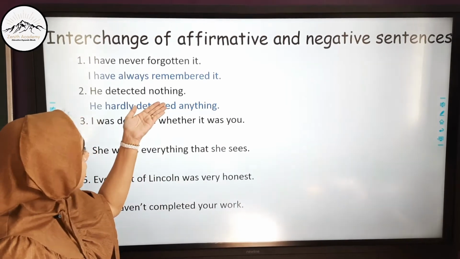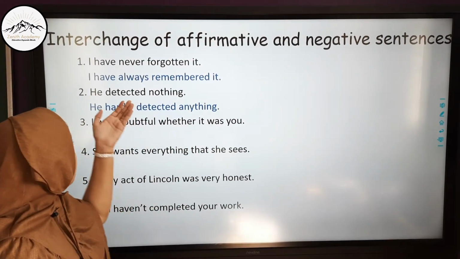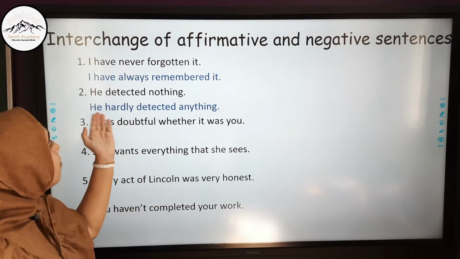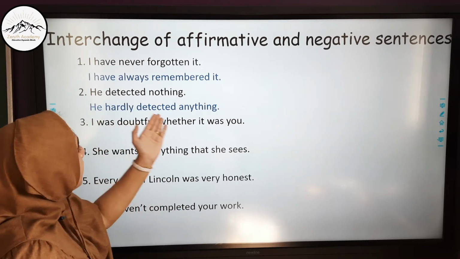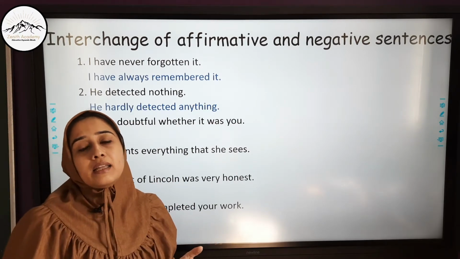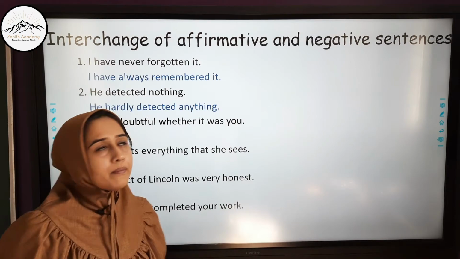The opposite of nothing is anything. And he detected nothing. So here we are adding the word hardly, because if I say he detected anything, it does not make any sense. He hardly detected anything means he detected nothing.